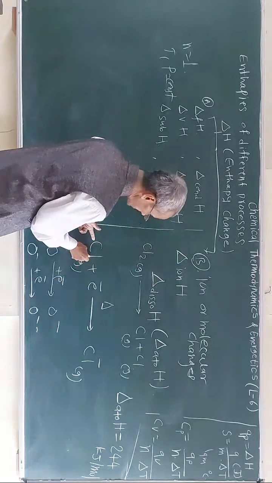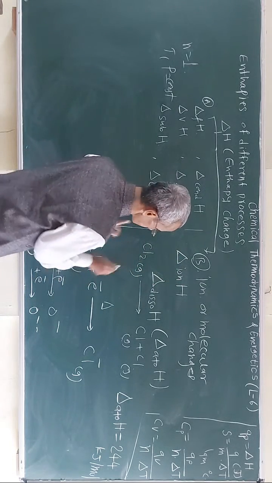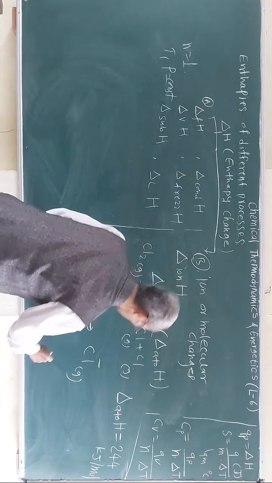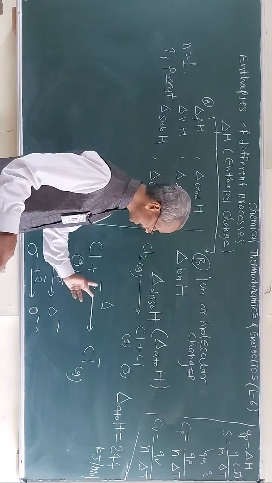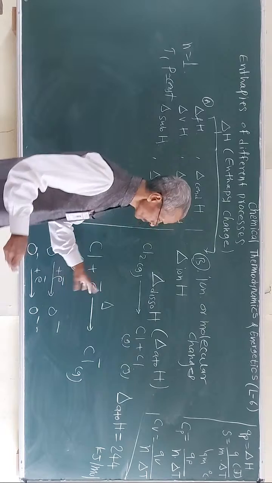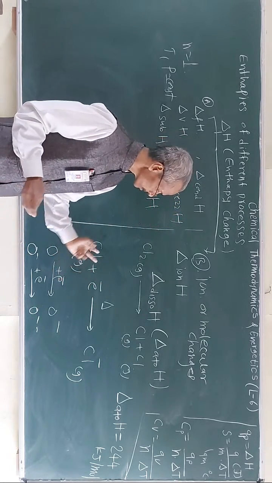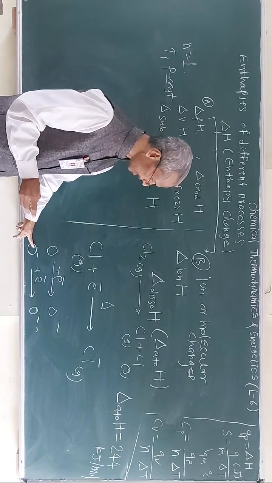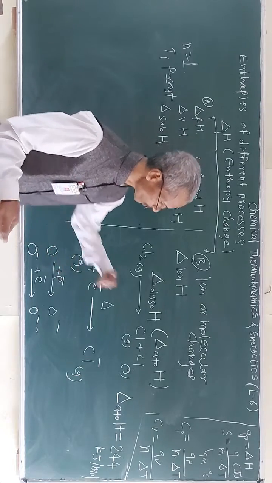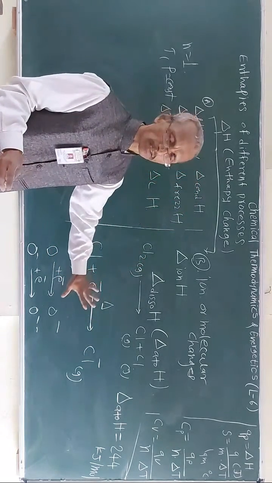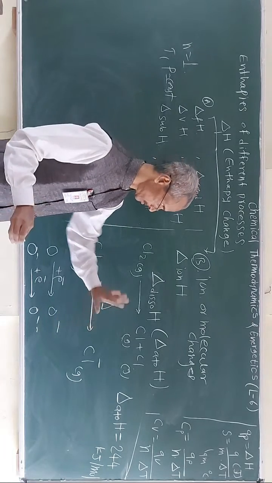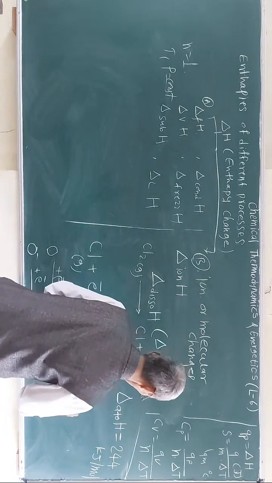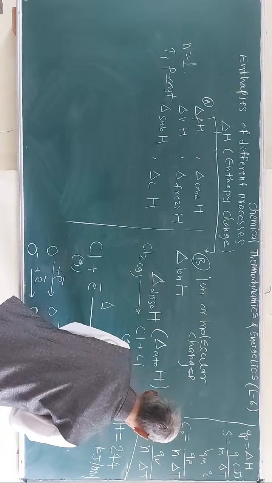Now it may be an atom or an ion. 1 mole in its gaseous state is converted into negative ions by gain of electrons. So here the enthalpy change is when 1 mole of gaseous atom or gaseous ion gains the electron to form negatively charged ions. Okay.